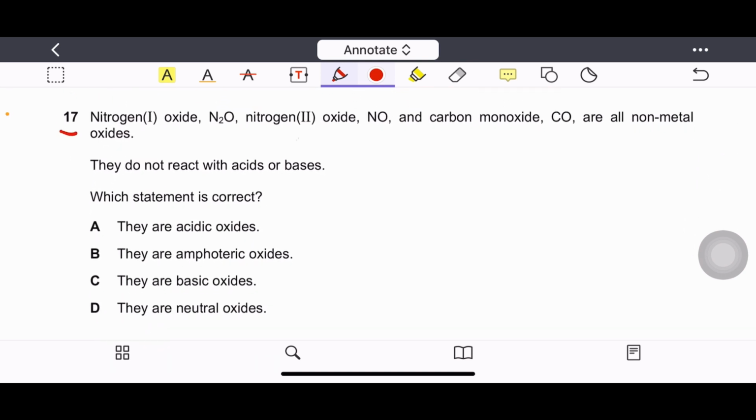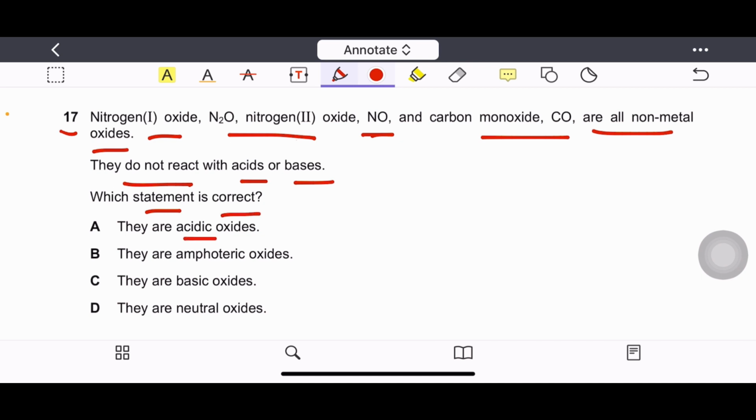Question number 17. Nitrogen(I) oxide, nitrogen(II) oxide, nitrogen oxide and carbon monoxide are all non-metal oxides. They do not react with acids or bases. Which statement is correct? They are acidic oxides, they are amphoteric oxides, they are basic oxides, they are neutral oxides. Because they don't react with acid or bases, it means that they are neutral oxides. So correct option is D.